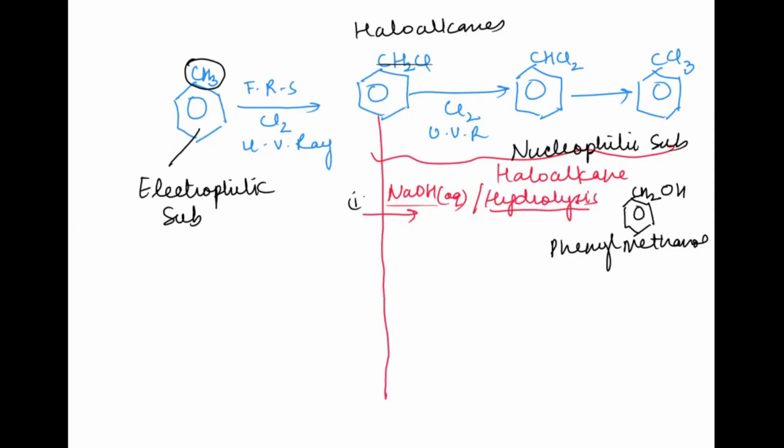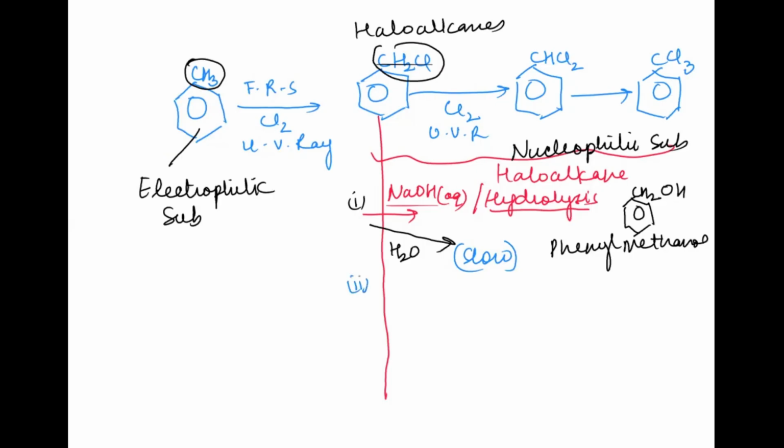So here is the first one: when this compound, CH2Cl2, reacts with NaOH, you will be getting phenyl methanol. Similarly, the same reaction will also take place with water, so you'll be getting the same compound, but this reaction is going to be very, very slow, as we have seen in the case of haloalkanes when we were doing AS.